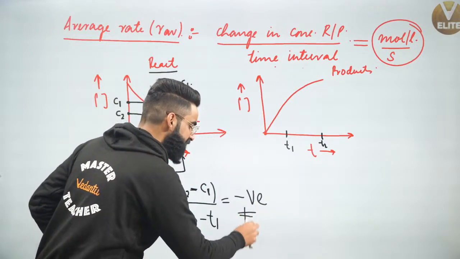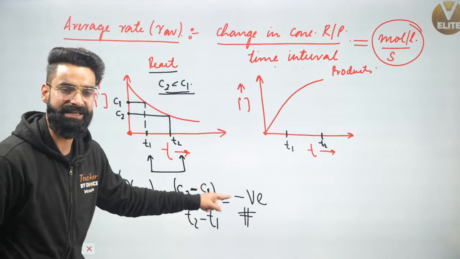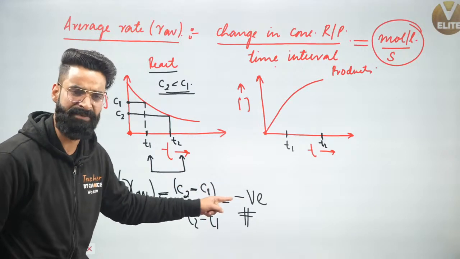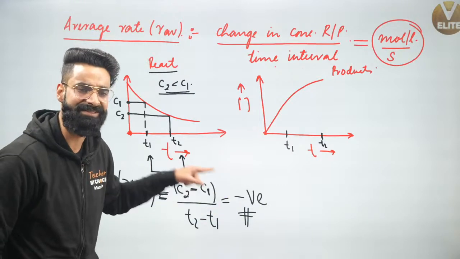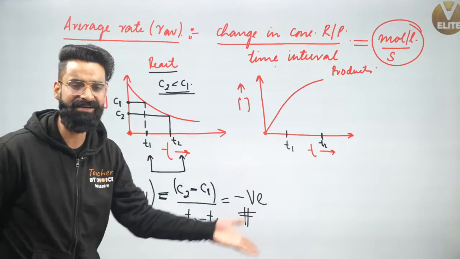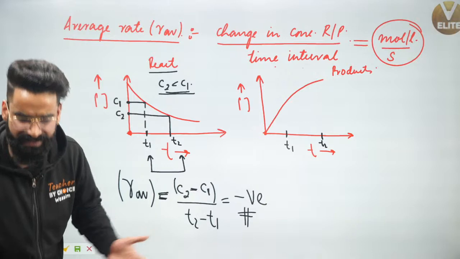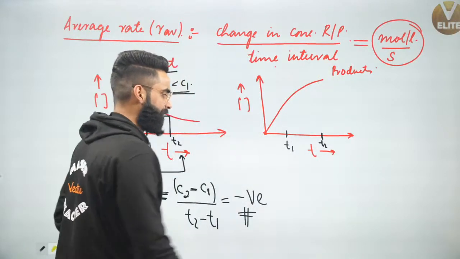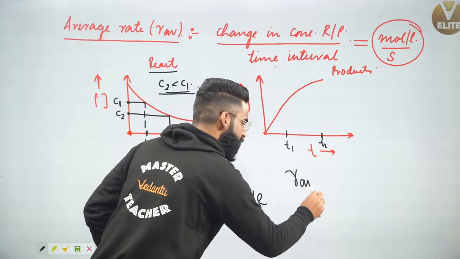If I ask what is the significance of this negative, it first of all tells us that we are calculating the average rate with respect to reactants, and this negative sign tells us that the concentration of reactant decreases with time. Yes, absolutely. Wonderful. Now, with respect to products, if I want to calculate the average rate, we can do that.